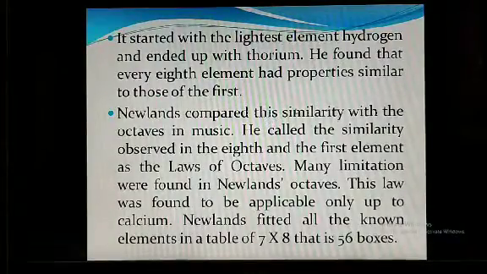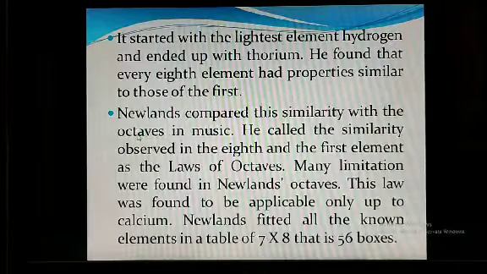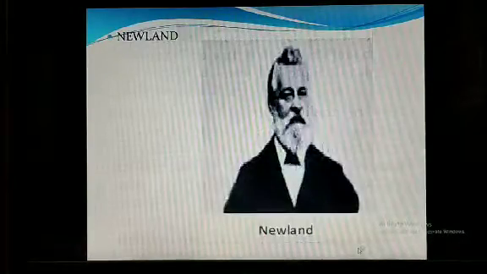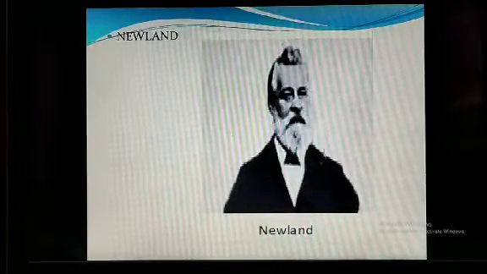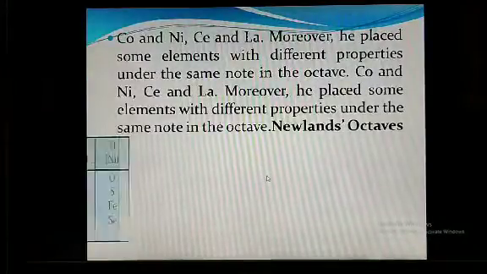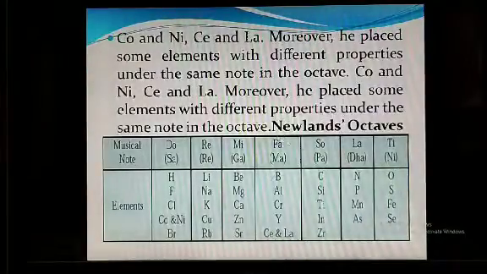Newlands compared this similarity with the octaves in music, and it is arranged in 7 by 8, meaning 56 boxes. He is the scientist Newlands. He arranged all these elements, and that is called Newlands' octaves.